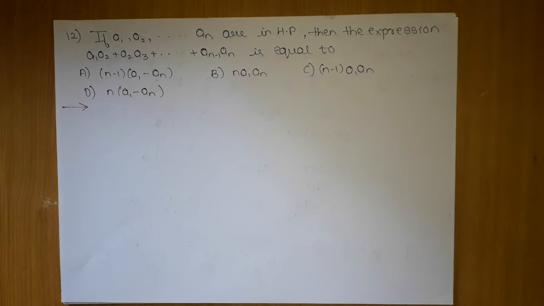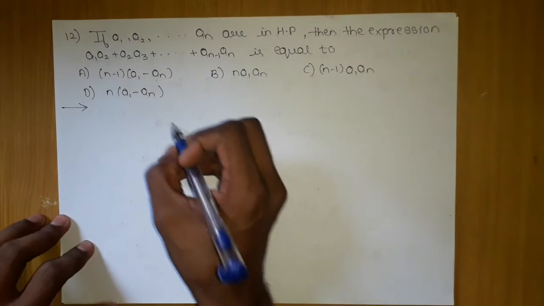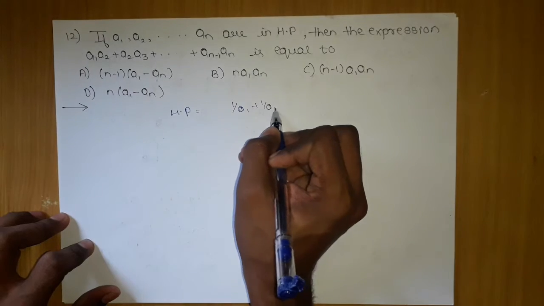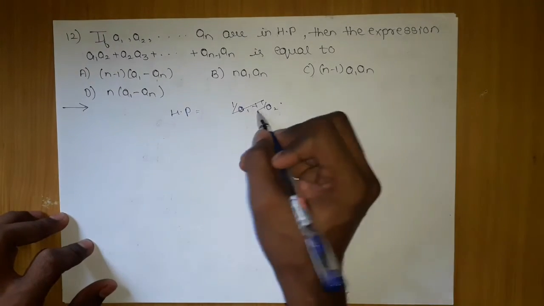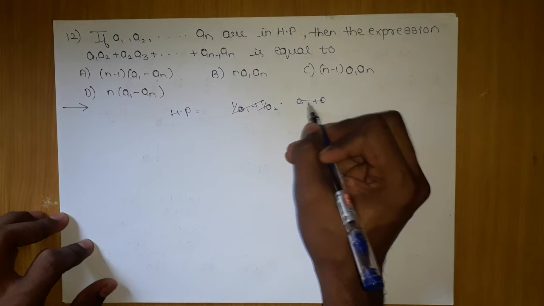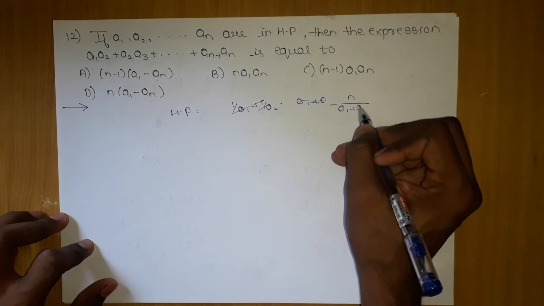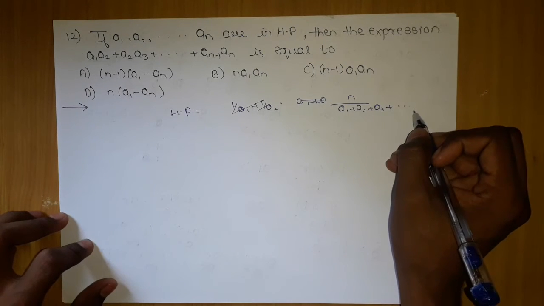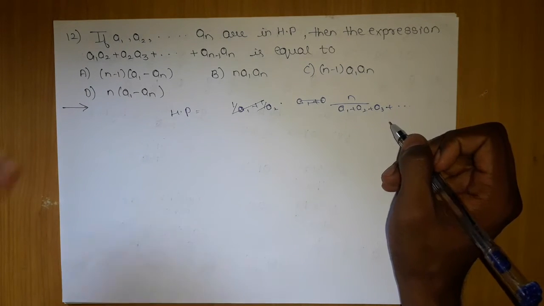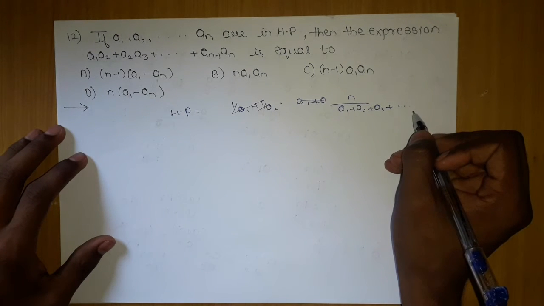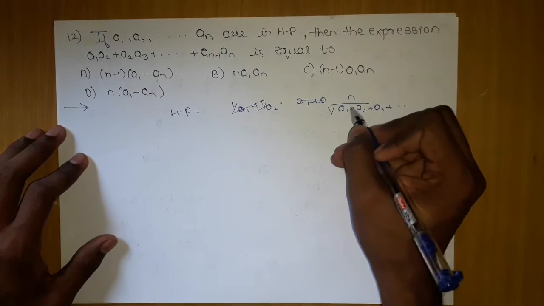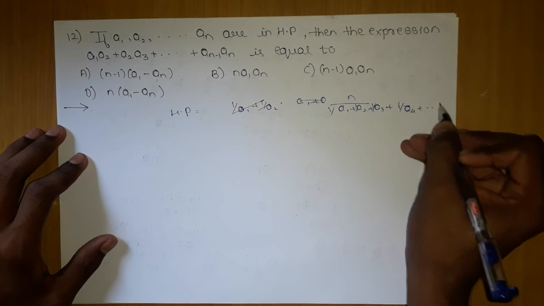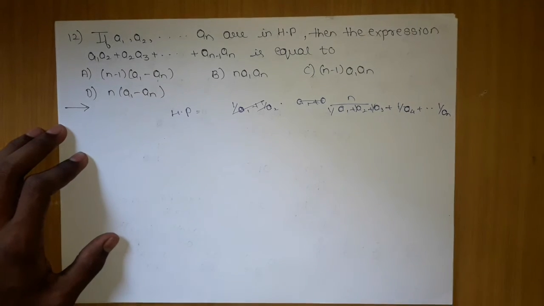So what we can do, we know that HP is given. These terms are in HP, so 1 by a1, 1 by a2, 1 by a3, 1 by a4 and so on till 1 by an will be in AP.